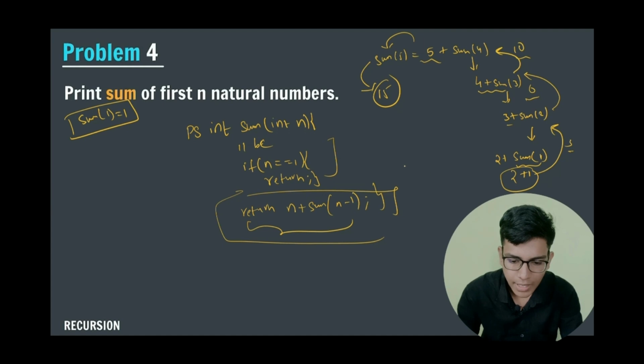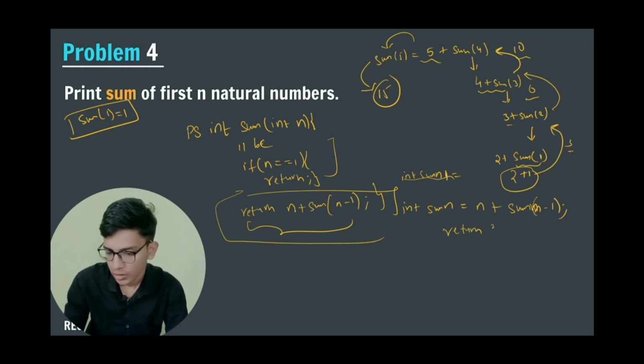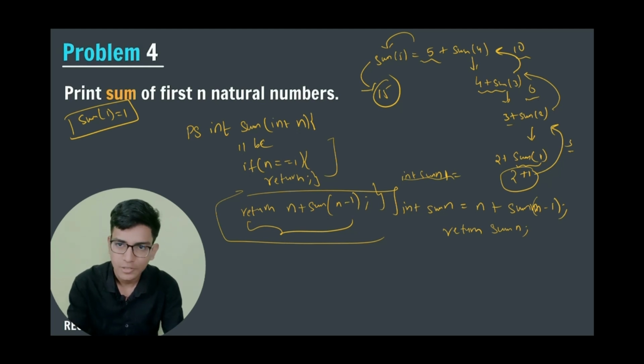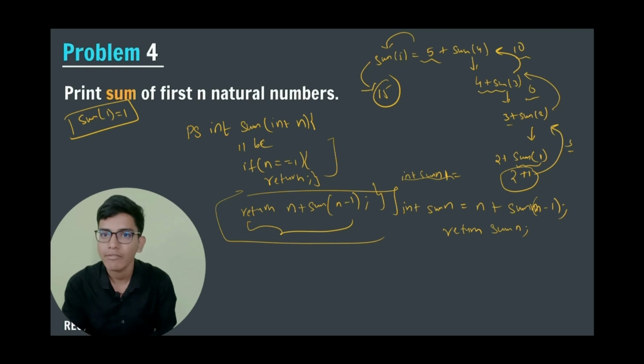So here I am calculating sum of n minus 1. So int sum of n minus 1 is equals to... or in other words, int sum of n is equals to n plus sum of n minus 1. Right, after that return sum of n. That's all. Now let me code this thing. I hope you have understood the logic. Now when we code this thing, it will become even more clear to you.